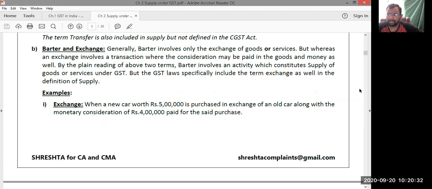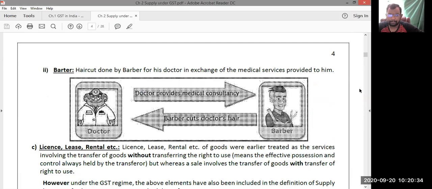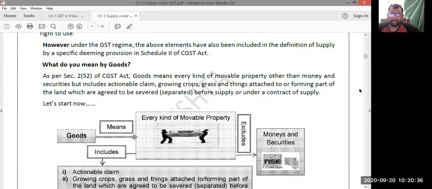After that, you have the definition of words. Then after that, you have the definition of goods. The important point you need to highlight here is goods means every kind of movable property, and that means immovable properties are out of the purview of GST because they are not goods.